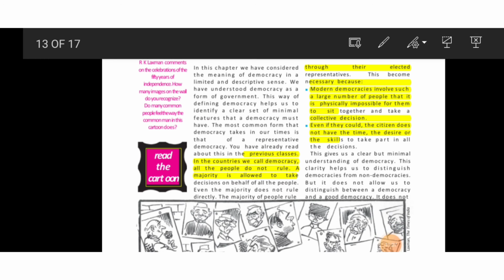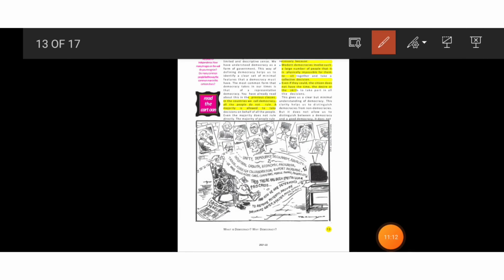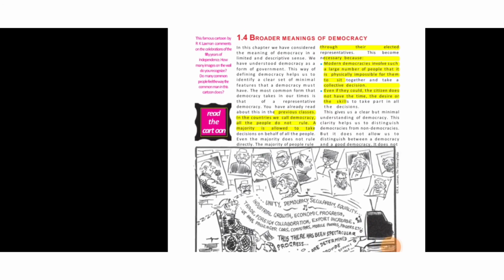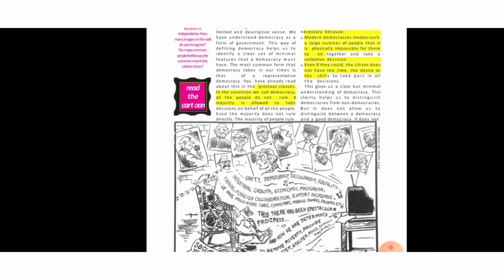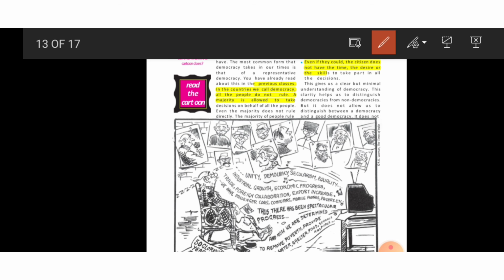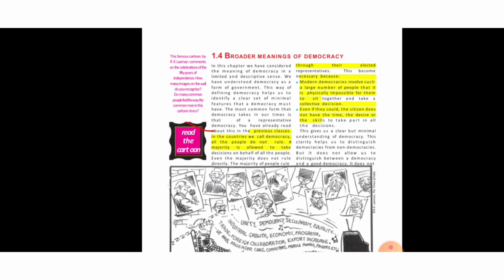Above we saw some merits and demerits of democracy. Now we'll try to learn a broader meaning of democracy. We have clearly learned about this in the previous classes. In the countries we call democracies, all the people do not rule. A majority is allowed to take decisions on behalf of all the people, and the majority rules through their elected representatives.